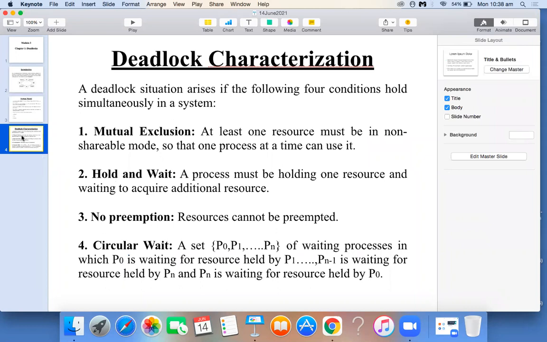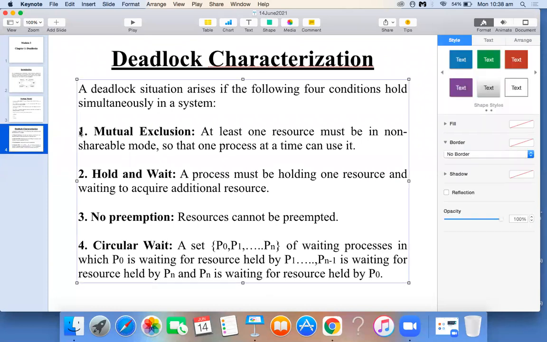Next. This is one important question in your deadlock. They will ask, what are the necessary conditions for a deadlock to occur in your computer system? What are the things you need, what are the requirements, or what are the conditions that need to be satisfied so we can say our system is under deadlock? So these are the 4 conditions.